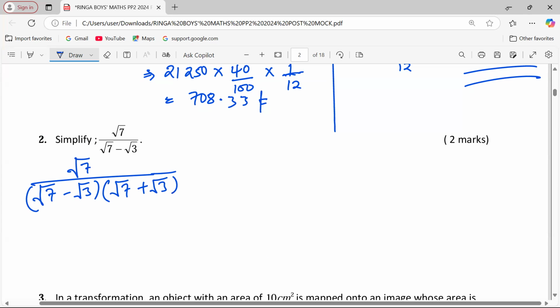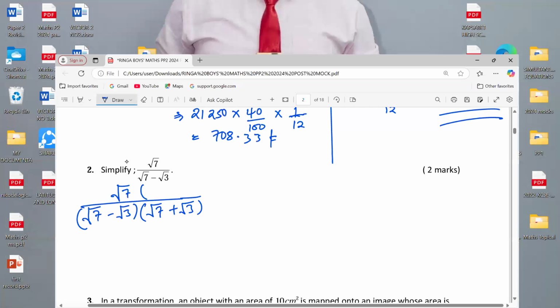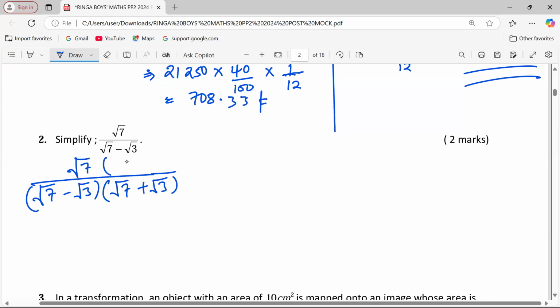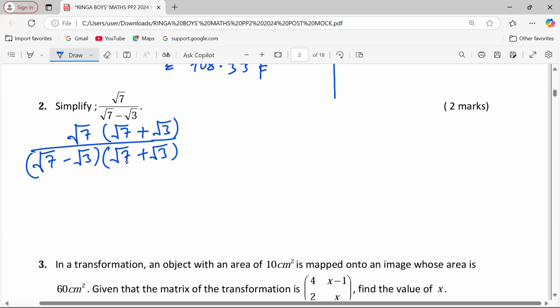That way, it will also be multiplied up here so that the effect is balanced. We've not changed the meaning of this expression because the conjugate is multiplying both the numerator and the denominator.